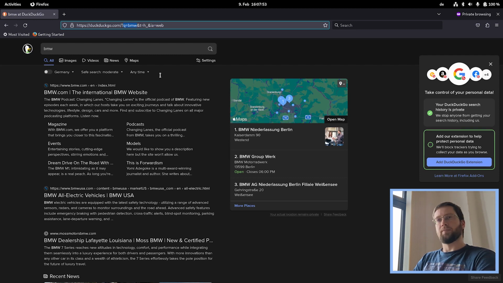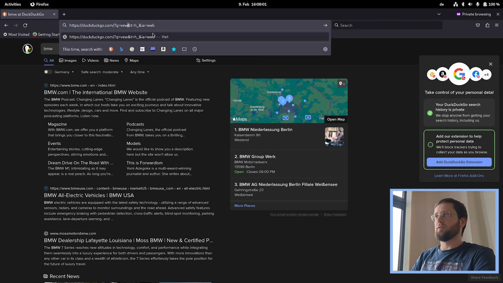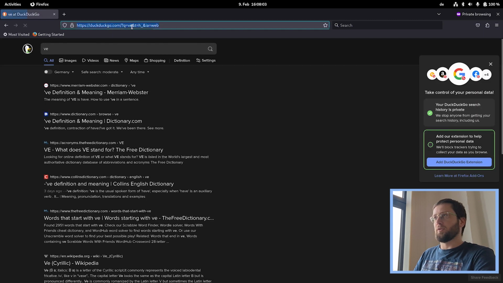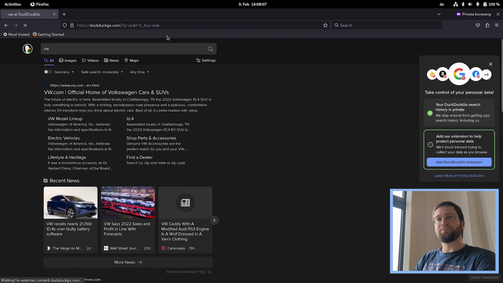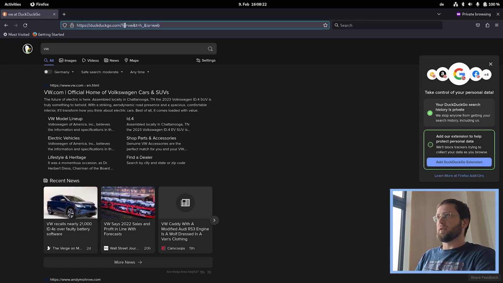Okay, that's interesting. So I guess we can search for things by just using this parameter. Let's search for VW instead. Okay, there we go. So that's also possible. Now what we have here is apparently an API that works by parsing stuff that comes after the question mark here.